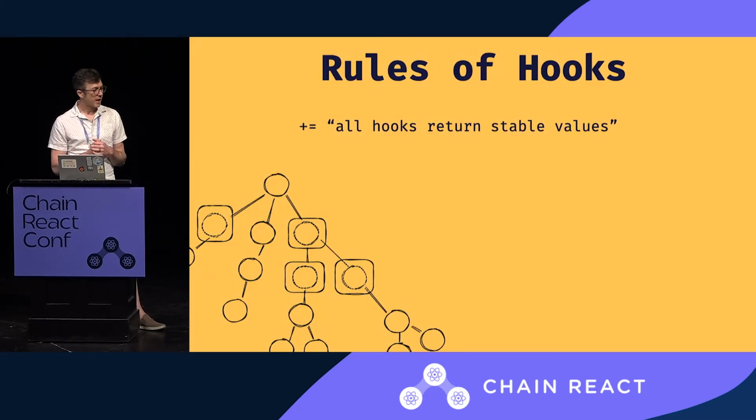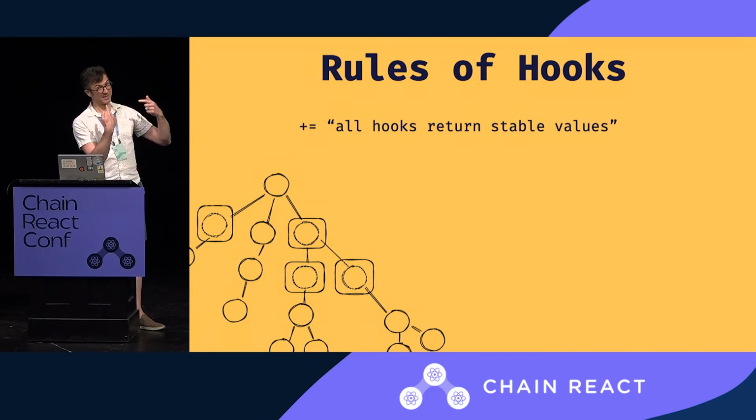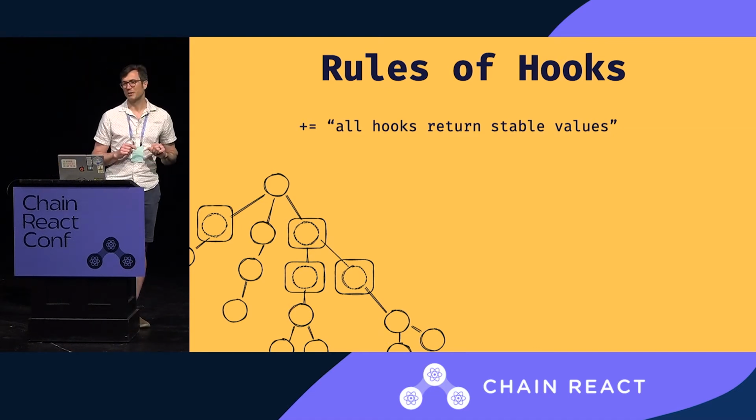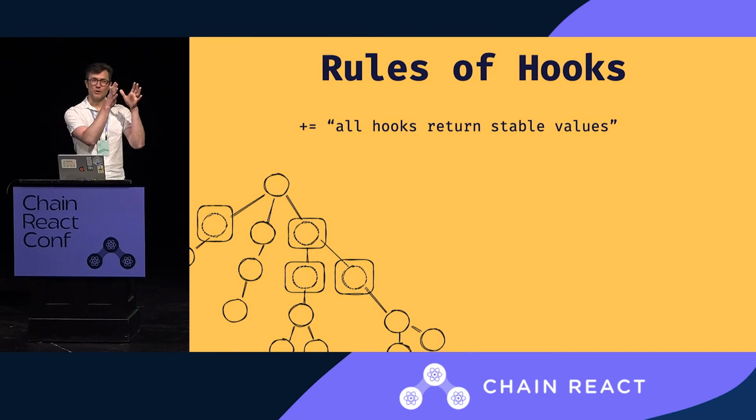Spicy. So I have a rules of hooks addition that I propose because I'm opinionated, and we enforce this as a default to performance, which is all hooks should return stable values. This is probably a couple more useMemos and useCallbacks than people would usually do, because you might be building a hook and you say, well, I know right now that this function doesn't need to be stable, so I'll return it, it'll be fine. I say, no, you are in a hook. You do not know your consumer. You're a black box. You need to be well behaved.